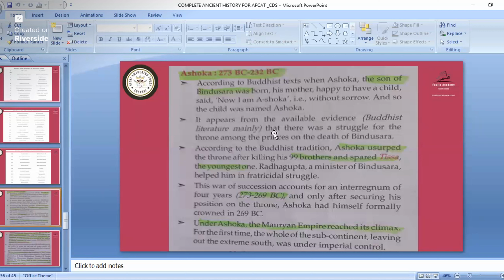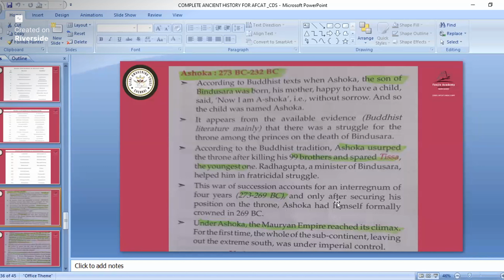According to Buddhist texts, when Asoka, the son of Bindusara, was born, his mother, happy to have a child, said, "Now I am Asoka, without sorrow." That's why his name was Asoka. So Asoka usurped the throne after killing his 99 brothers, and he spared Tisa, the youngest one. You remember, this Tisa was the second Buddhist council chairman. Remember this one. This war of succession accounts for an interregnum of 4 years, 273 to 269.